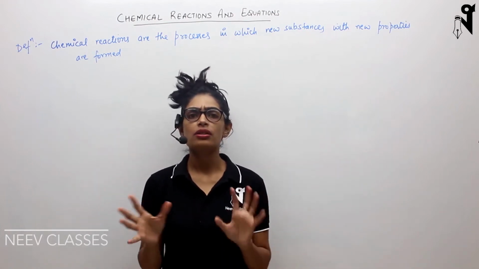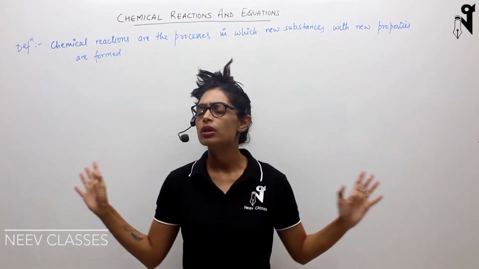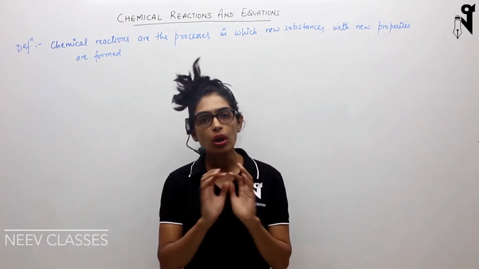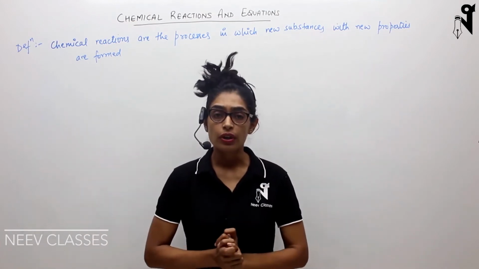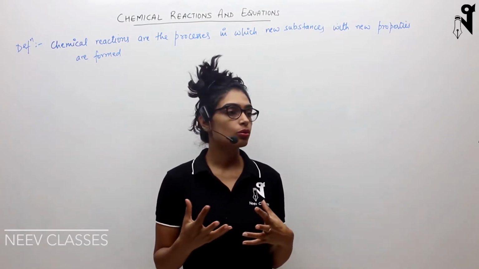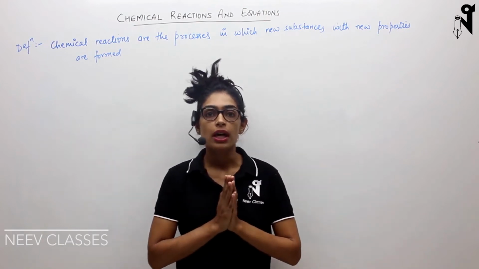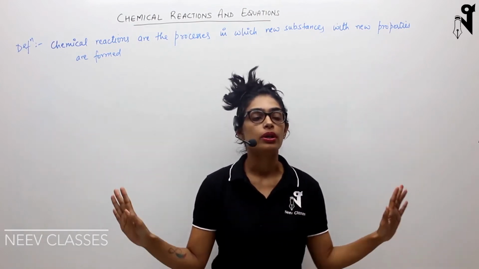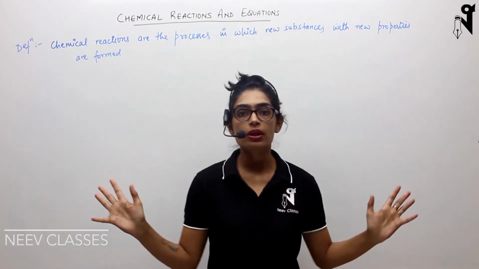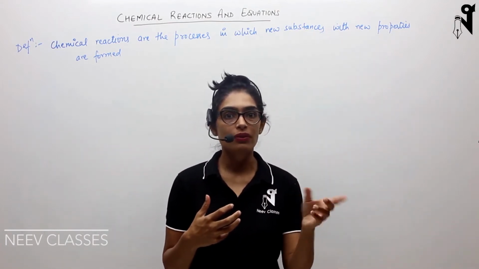Chemical reactions are certain events which are happening all around us every single moment, irrespective of whether we are able to feel them, judge them or identify them or not. So chemical reactions are something which are happening all around us. When I mention it's happening all around us, there are a few examples which I can tell you and you can observe and relate.